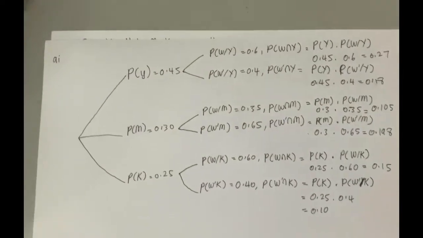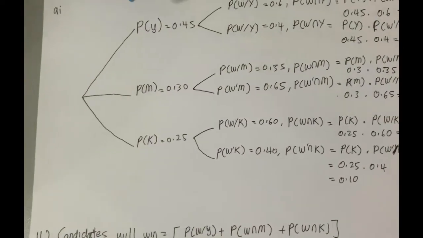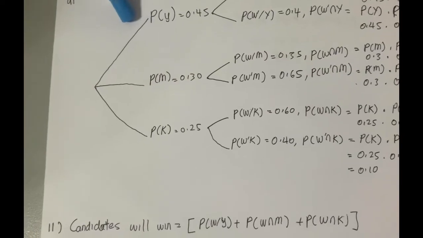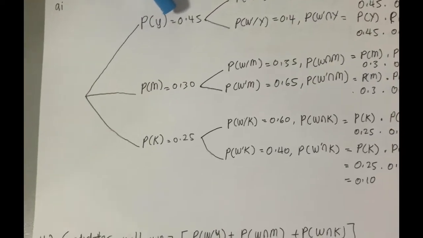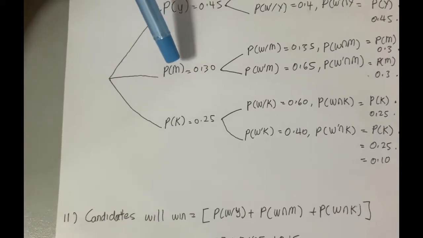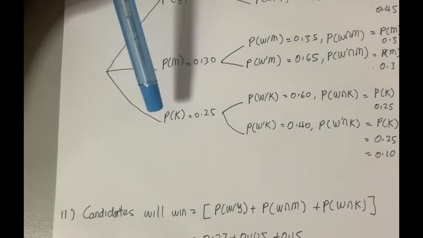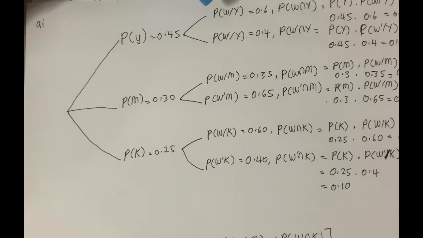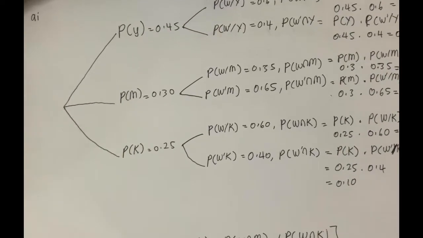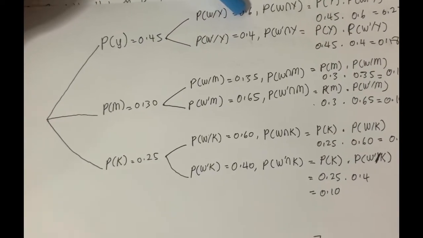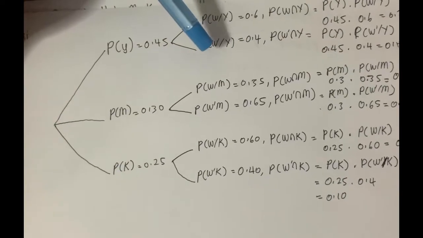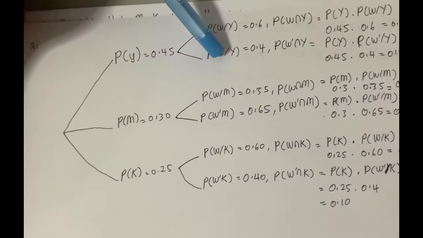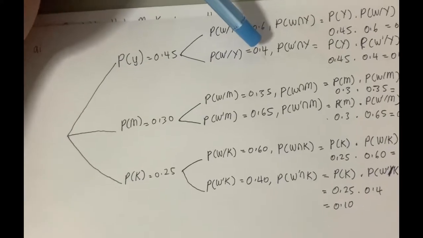So as shown, the probability for Mrs. Yasmin being nominated is 0.45, for Mrs. Masuri is 0.3 and for Mr. Kamal is 0.25. So the probability that Mrs. Yasmin won the election is 0.6, and the probability that Mrs. Yasmin will not win the election is 0.4.